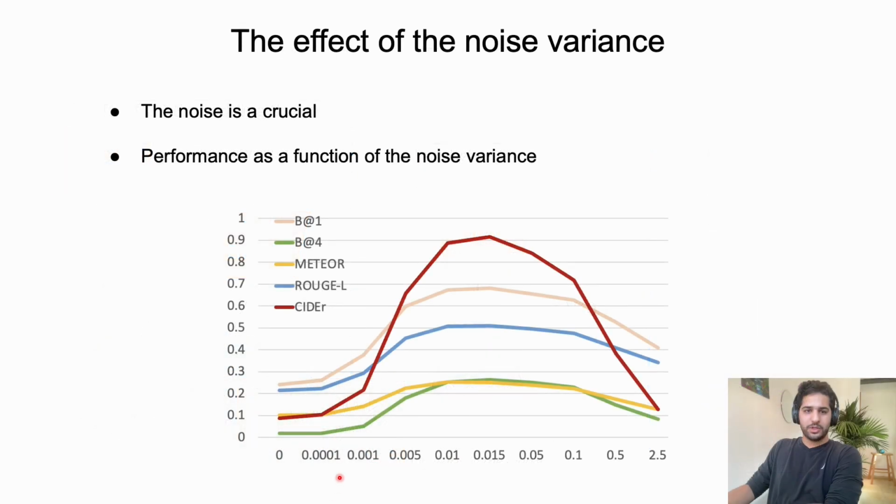Now let's see some interesting results of image captioning metrics as a function of the noise variance. When we have higher variance, the noise scale is higher and it affects more. And what we can see here is that when the noise scale is too low or too high, the performance is pretty bad, very close to zero. But there is a very nice range in the middle where our results are very, very high. It actually looks almost like a fully supervised model.